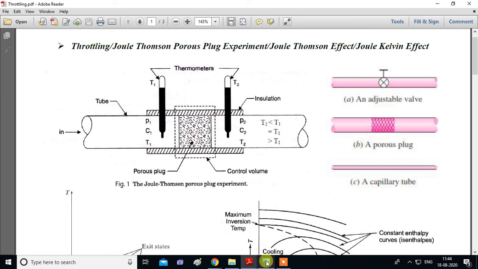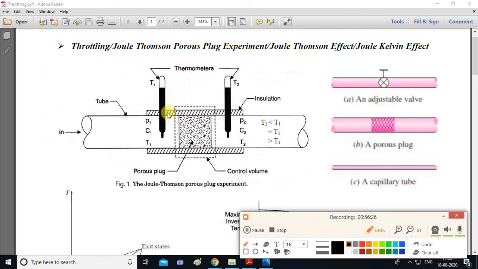So this is a pipe, this outside portion, this is a pipe. Inside the pipe, outside the pipe, this hatch lines, these are insulations. Okay, so heat transfer is zero, and we are attaching thermometers over here and some pressure device. There will be a pressure device over here, and there will be a pressure device over here. So using this thermometer, we can measure temperature T1, and at this location we can measure temperature T2. So this is inlet, this is outlet. So this will be point 1, and this exit will be point 2. Okay, so point 1 and point 2.